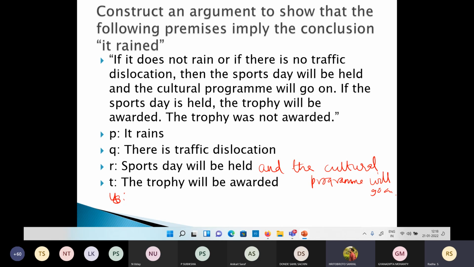Can you do this question? I've given you all the atomic statements. The only thing you need to do is formulate this using the atomic statements and come to the conclusion. Try.